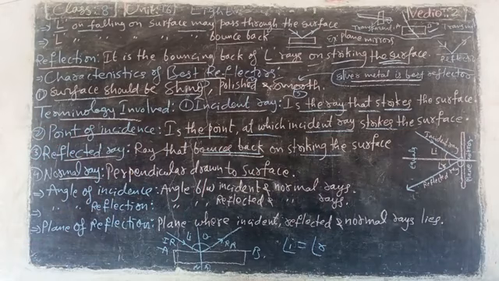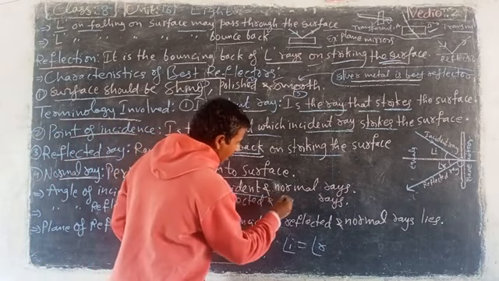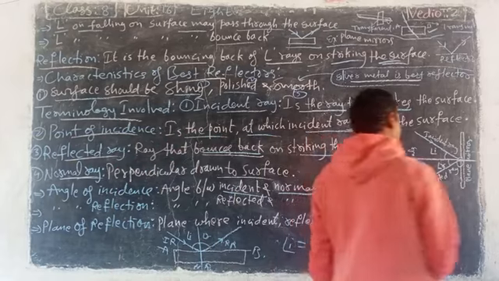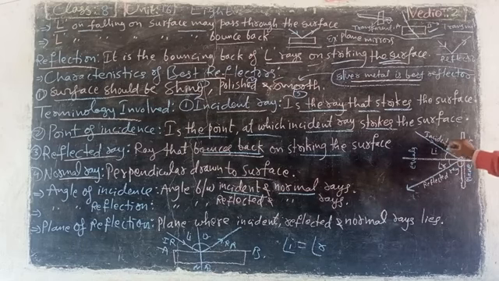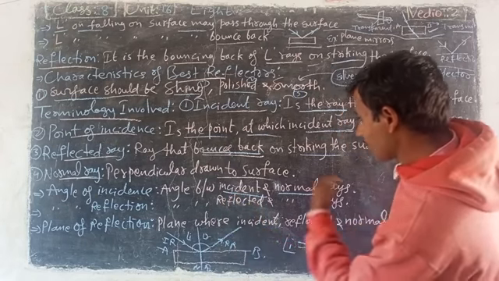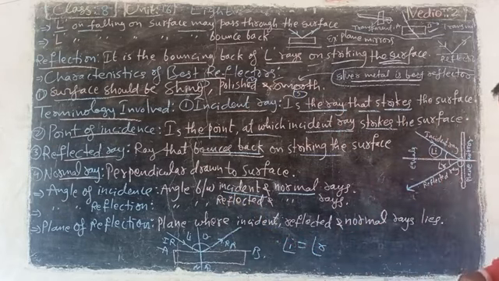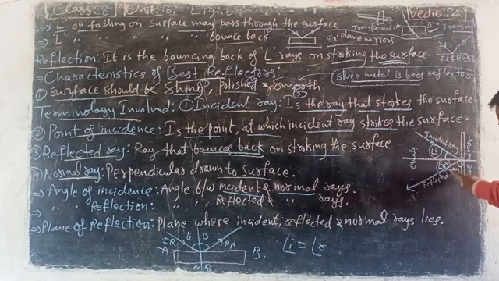Now, angle of incidence. Where is the angle of incidence? Look here. The angle between the incident ray and the normal ray is the angle of incidence. And second, the angle of reflection. Look here, the angle between the reflected ray and the normal is the angle of reflection.